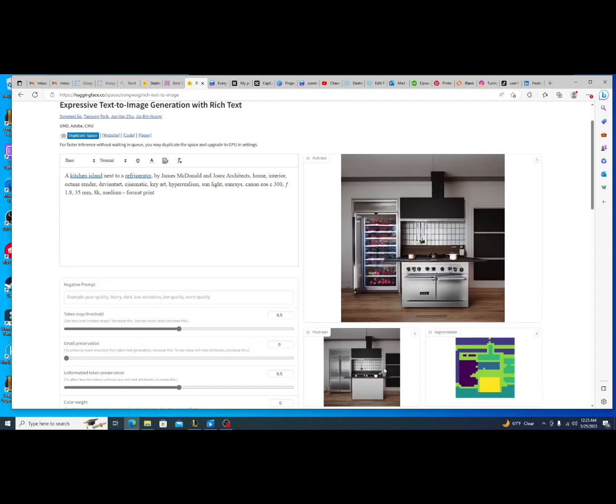So we see a few things here. First of all, in the plain text image, there's no oven in the front, like this oven range. I think that transforms this in and of itself. Secondly, the refrigerator door, not only is the fridge open, but we can see it's 100% a different type of refrigerator, or the AI messed up, either one, but let's go with a different type of refrigerator because it's only one door open here, as opposed to two doors that are open in the original picture. We can also see that this other picture is a more zoomed in shot as opposed to the original picture.